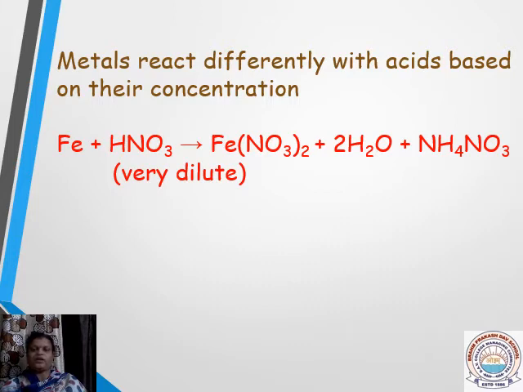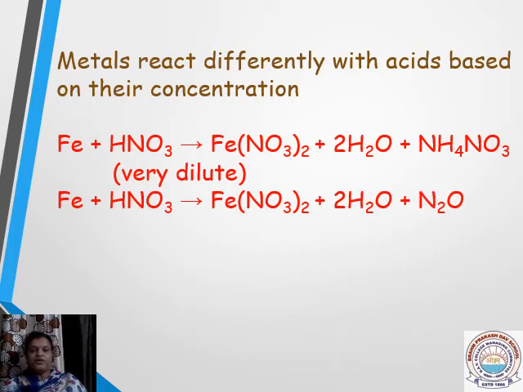Then iron reacts with dilute nitric acid to produce iron nitrate and water. As discussed earlier, these two are common products, but along with that there is one more compound. What is that? Laughing gas. What is laughing gas? Nitrous oxide, N2O. That is the oxide formed when iron reacts with dilute nitric acid.